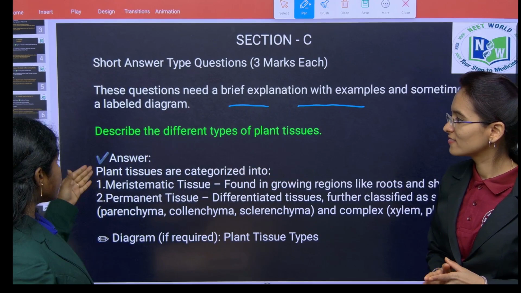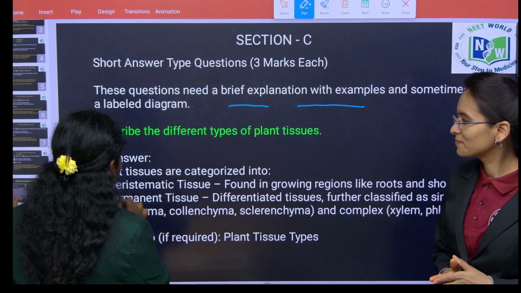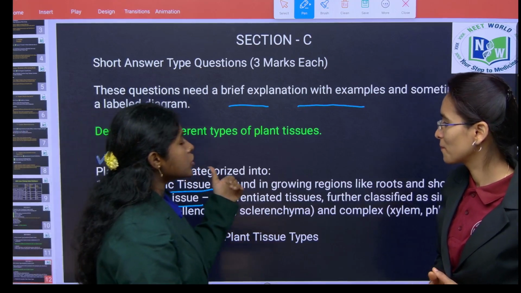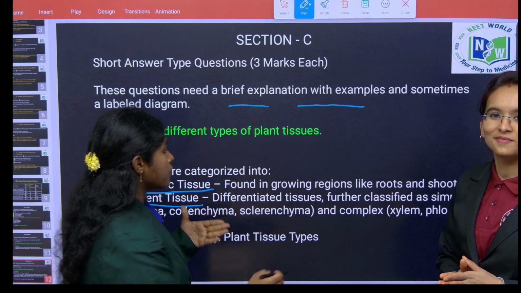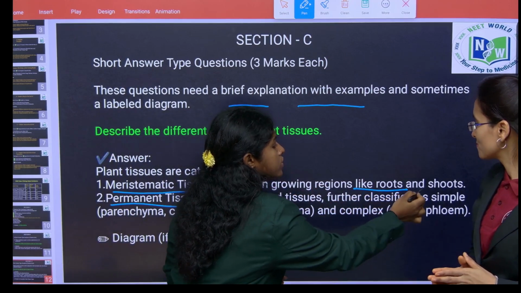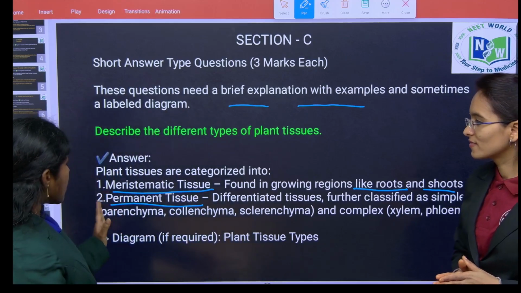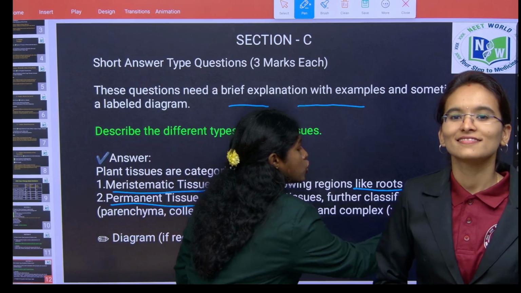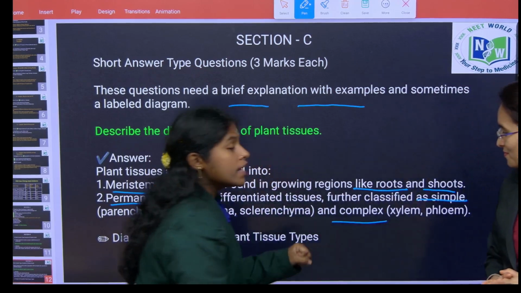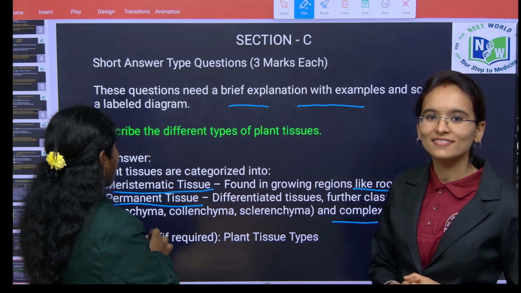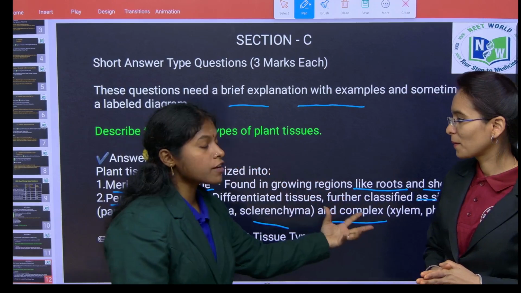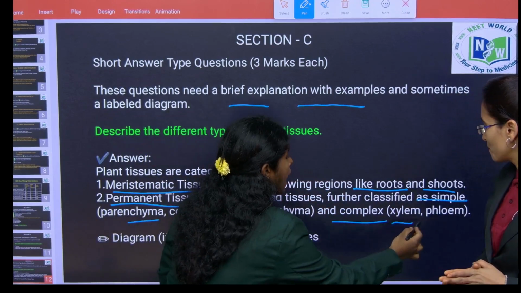Plant tissues are of 2 types. One is meristematic tissue. Next one is permanent tissue. Meristematic tissue is found in growing regions like roots and shoots. Permanent tissue is further classified into 2 types: simple tissue and complex tissue. Simple tissue is further classified into parenchyma, collenchyma and sclerenchyma, and complex tissues are further classified into xylem and phloem.